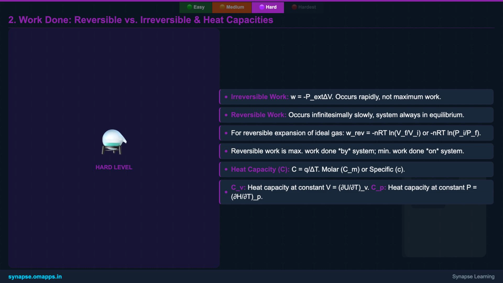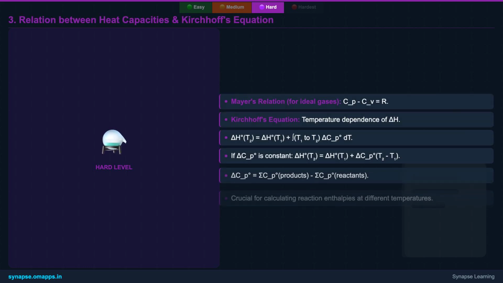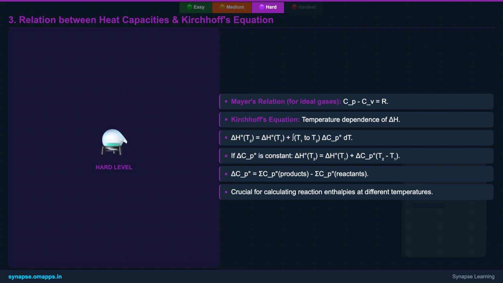We also introduced heat capacities, C_P and C_V, which relate heat to temperature change at constant pressure and volume, respectively. For ideal gases, they are related by Mayer's relation, C_P - C_V = R. Finally, Kirchhoff's equation allows us to determine how enthalpy change varies with temperature. If you know the standard enthalpy change at one temperature and the heat capacities of reactants and products, you can calculate the enthalpy change at another temperature. This is incredibly useful for predicting reaction behavior at different conditions.